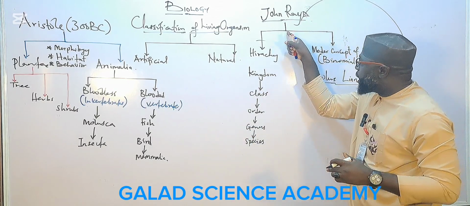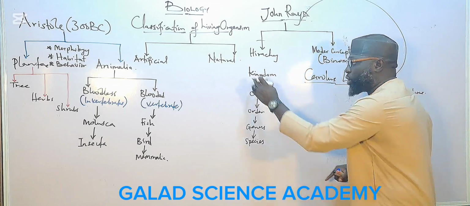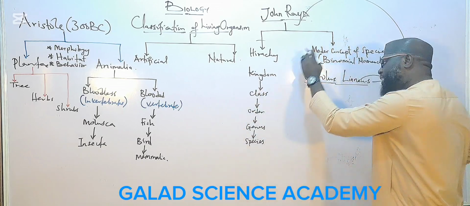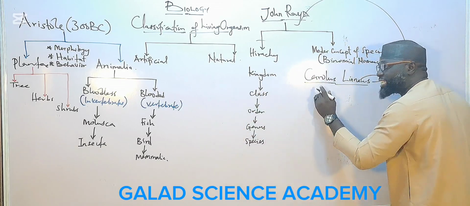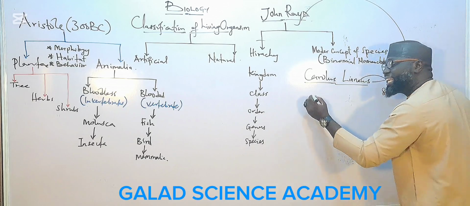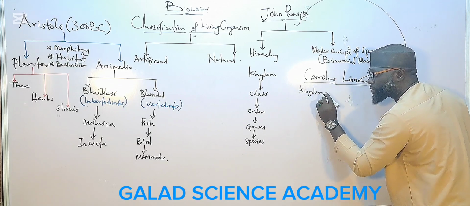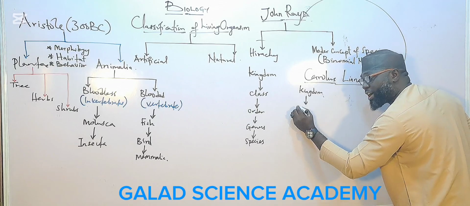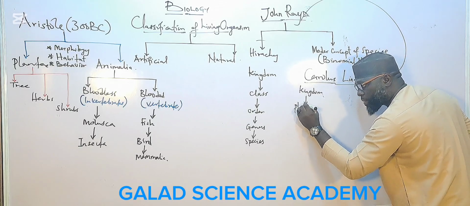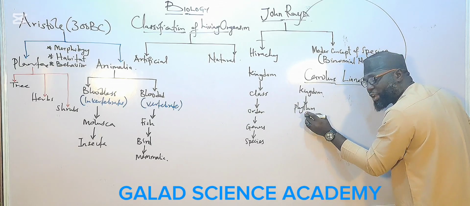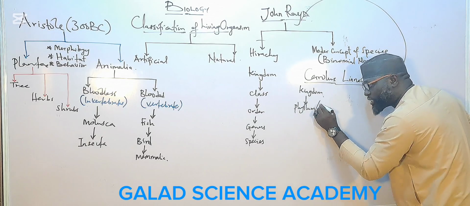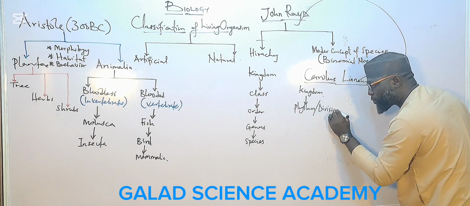In John Ray, we have how many hierarchy levels? 1, 2, 3, 4, 5. Carolus Linnaeus now said the hierarchy of classification starts from the kingdom, followed by phylum. We use phylum for animals, and we use division for plants.